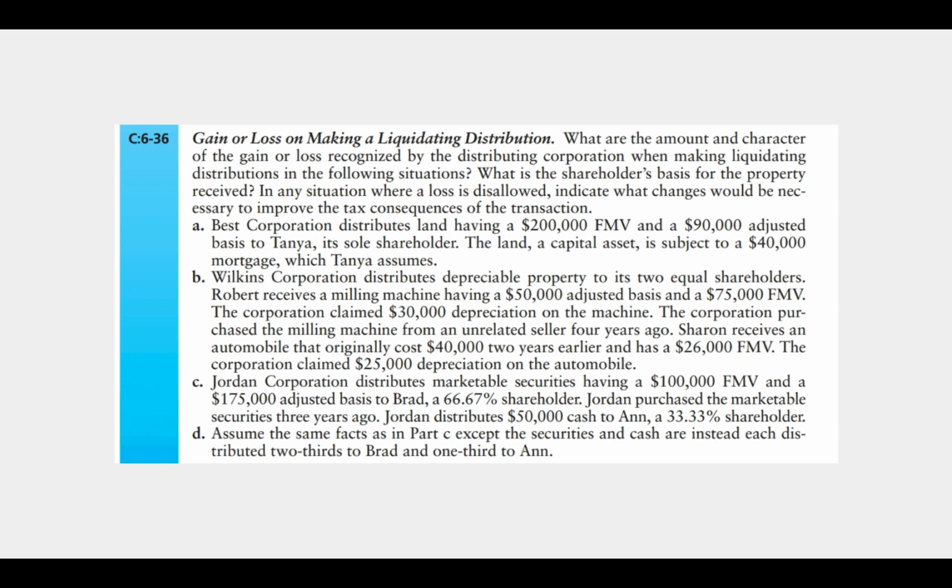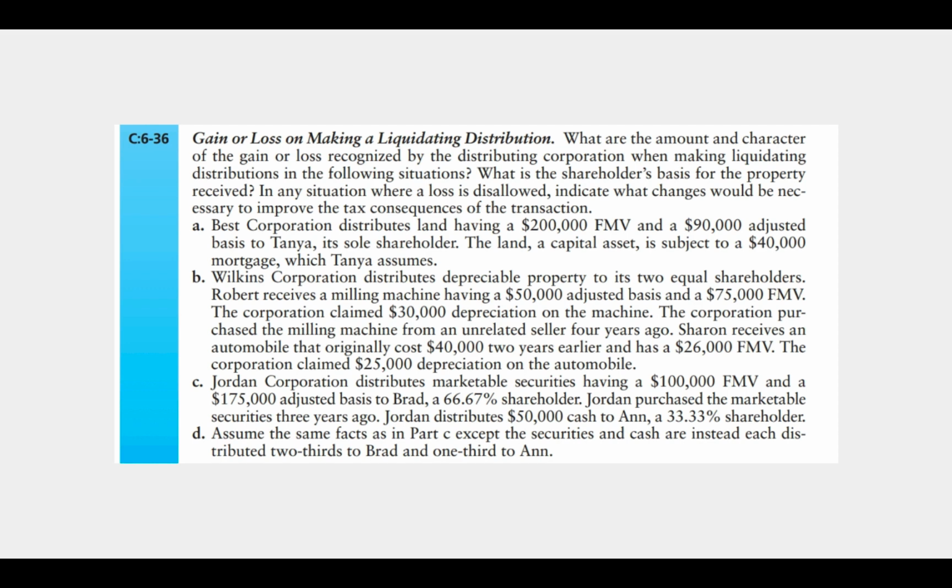B. Wilkins Corporation distributes depreciable property to its two equal shareholders. Robert receives a milling machine having a $50,000 adjusted basis and a $75,000 fair market value. The corporation claimed $30,000 of depreciation on the machine. The corporation purchased the milling machine from an unrelated seller 4 years ago. Sharon receives an automobile that cost $40,000 2 years earlier and has a $26,000 fair market value. The corporation claimed $25,000 of depreciation on the automobile.